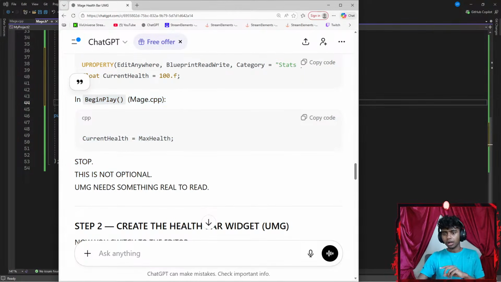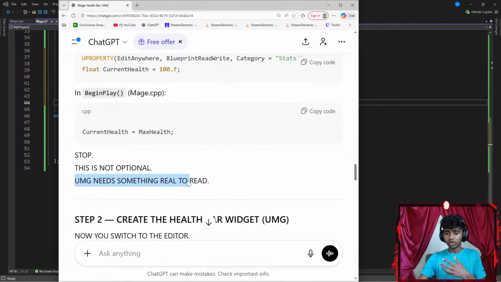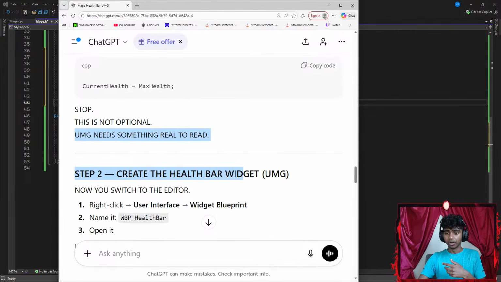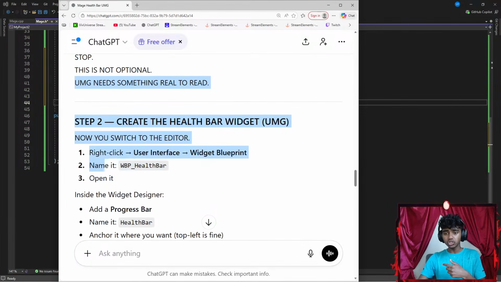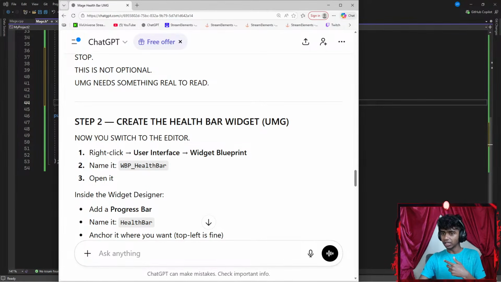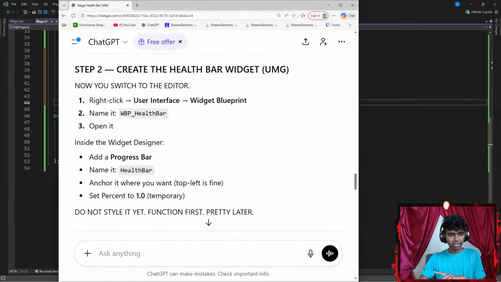There we go. Okay, UMG needs something real to read. Step 2, create health bar widget UMG. Now you switch to the editor. Right click, user interface, widget blueprint. Name it WBP health bar, open it. Okay, let's try that first.